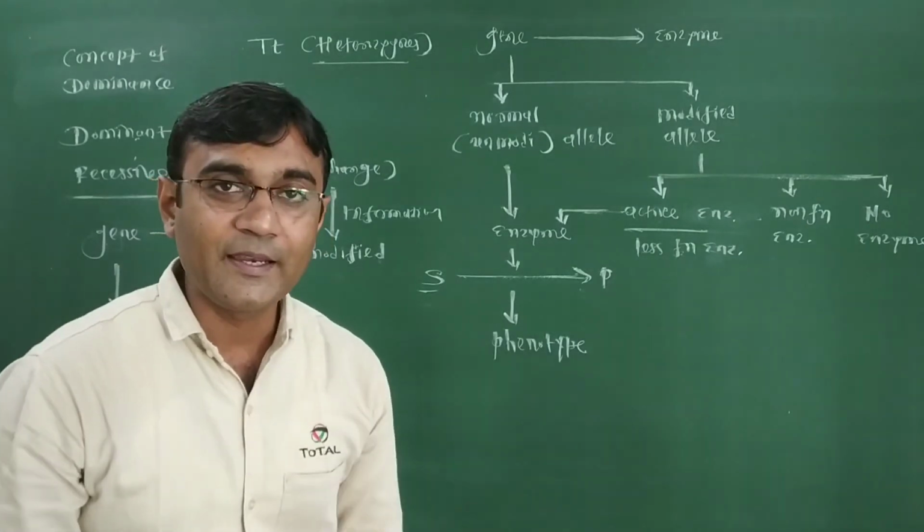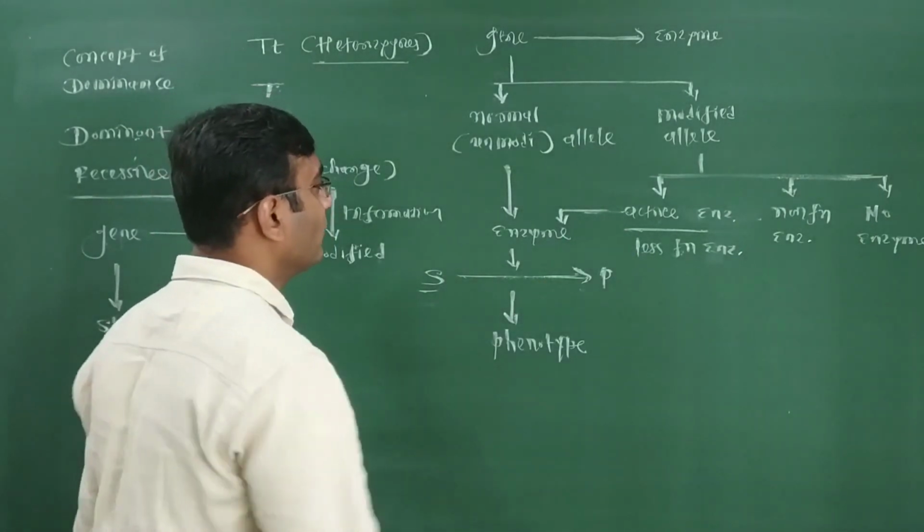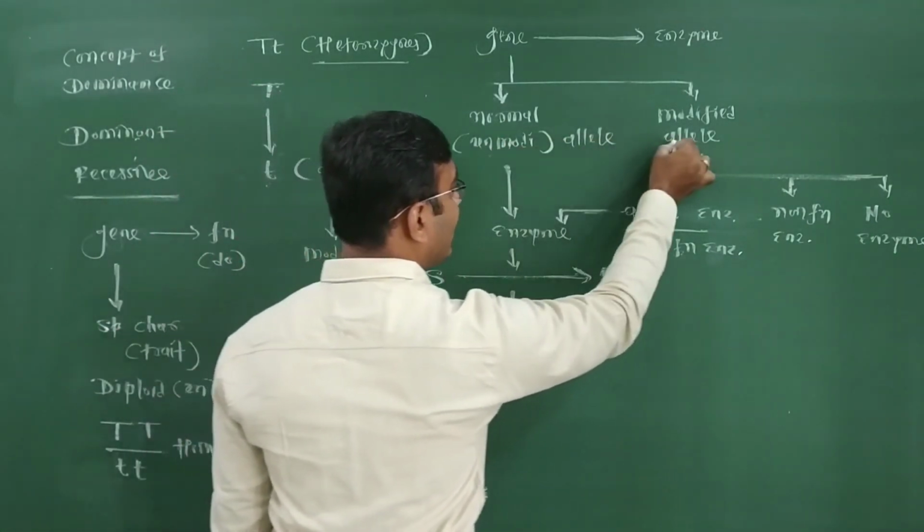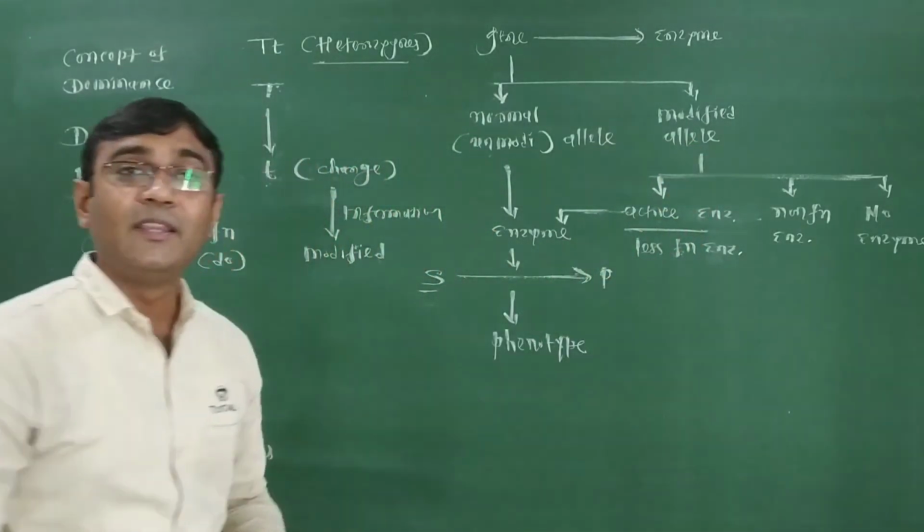Most pairs in nature are like what? One unmodified and second modified, and both are functional.